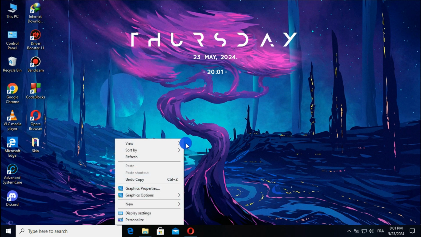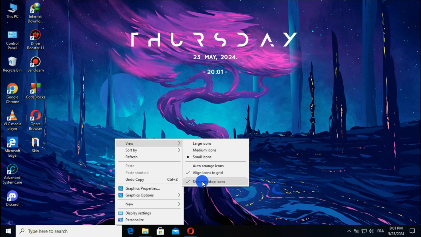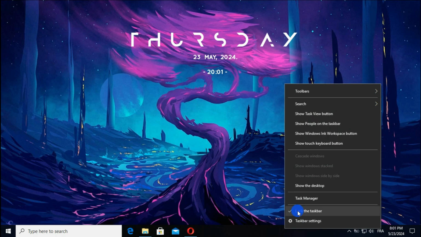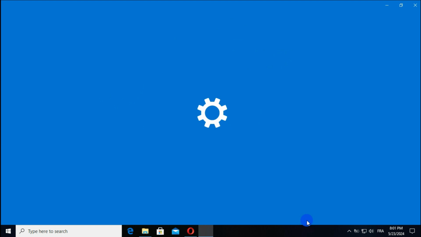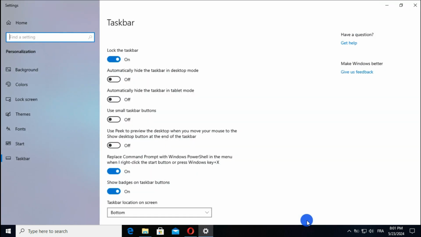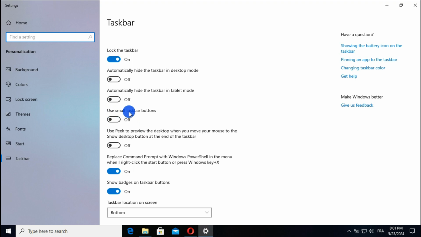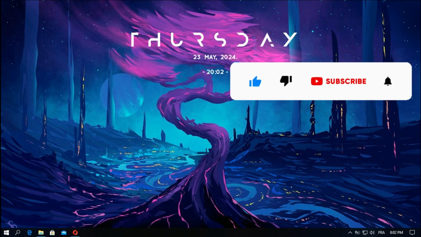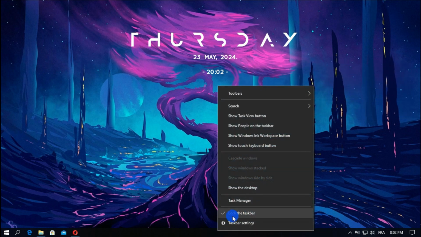Use right-click and choose View, then Show Desktop Icons. Open the taskbar settings and click on Use Small Taskbar Buttons. Use right-click again to remove the lock on the taskbar.